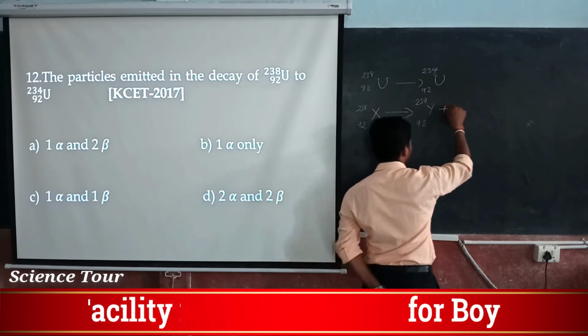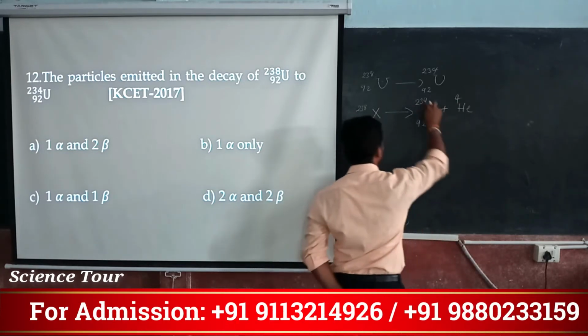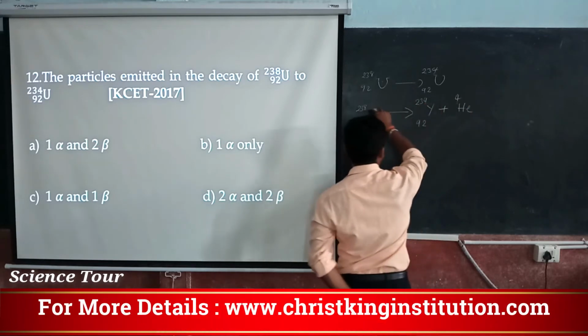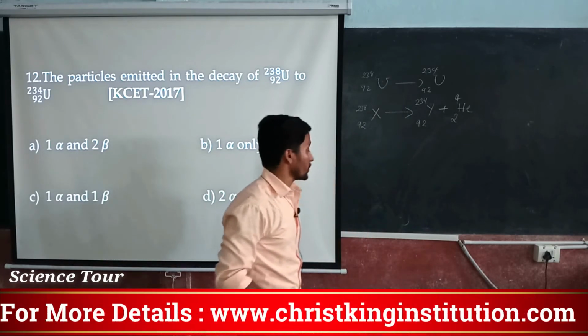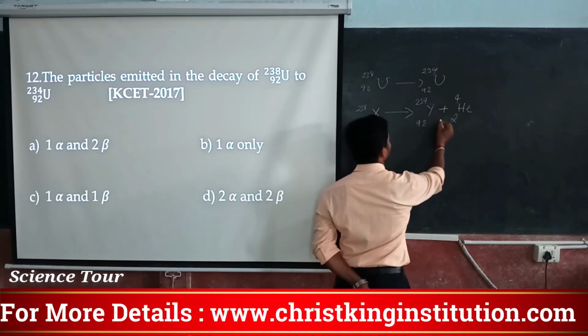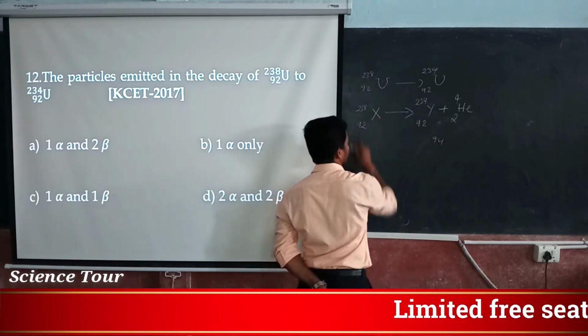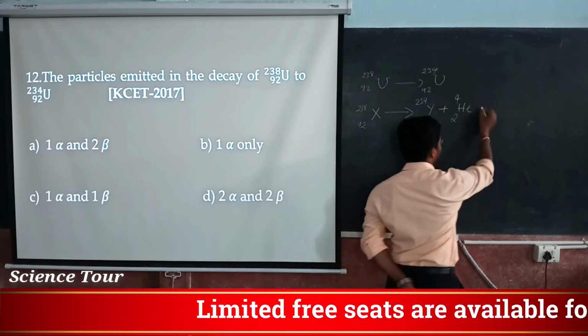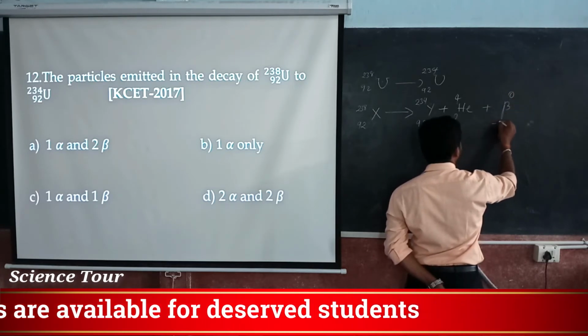So I can expect helium here, that is 4, means 238 to 234. If the mass is 4, the charge must be 2. Now what happens? 92 plus 2 means 94, but here 92 should be there. Then what can I write? That is 1 beta particle, minus 1.